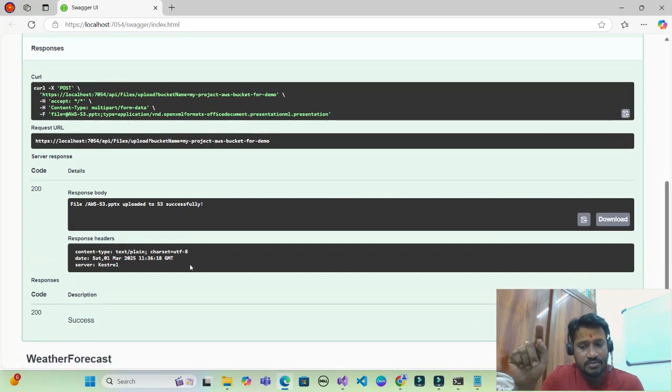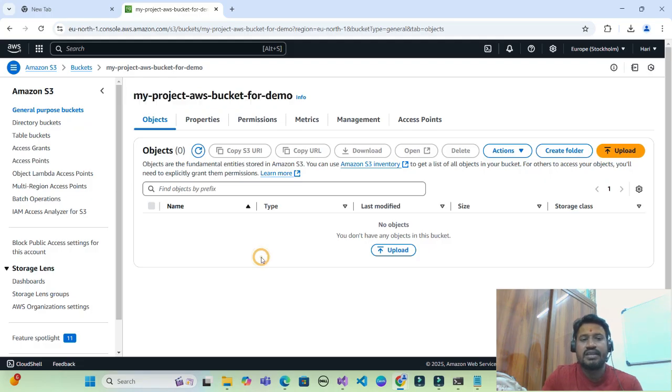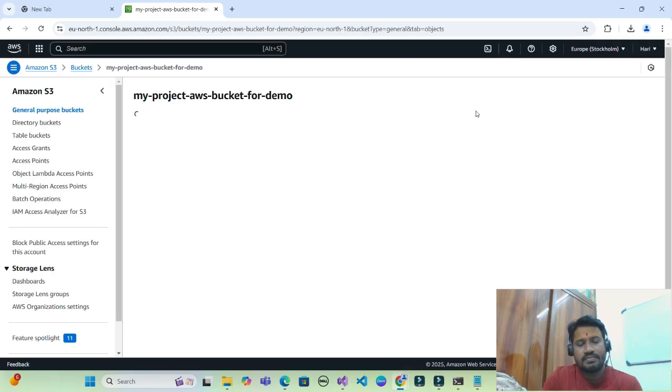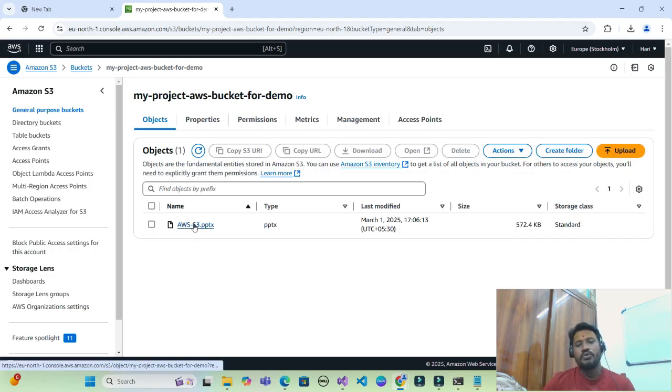Let us go to our AWS S3 and see whether my file is uploaded or not. So this is my AWS S3 bucket. I can see no objects here. Let me refresh this page. Bingo. There you go. Guys, we have successfully uploaded a file from a local box to AWS.